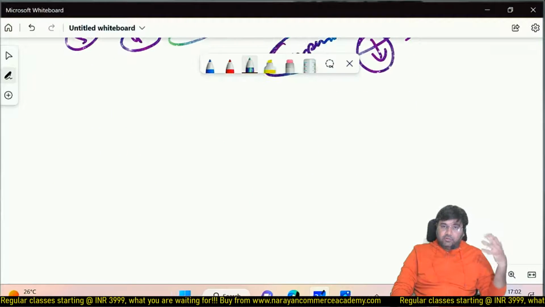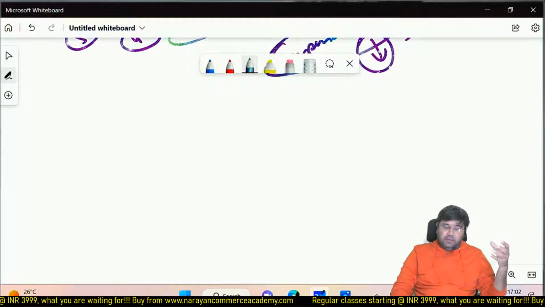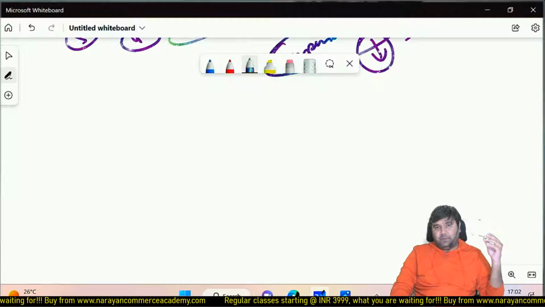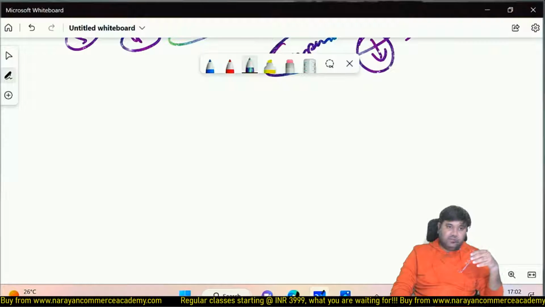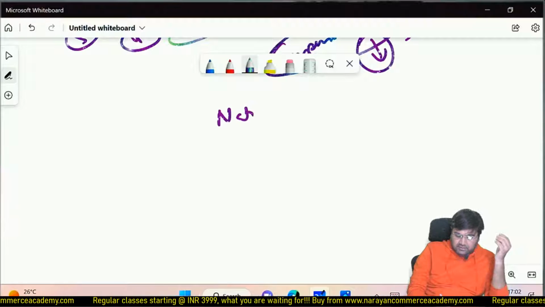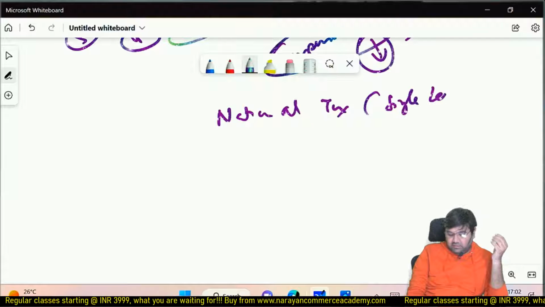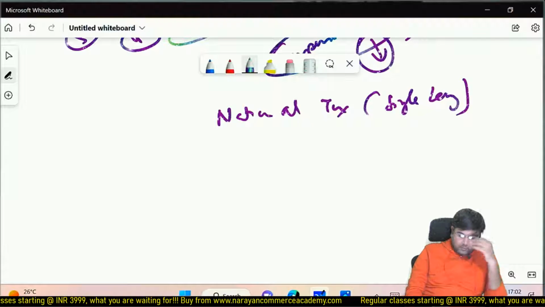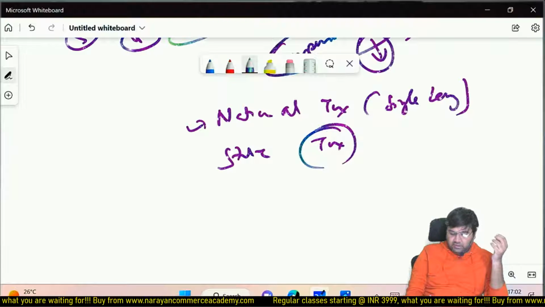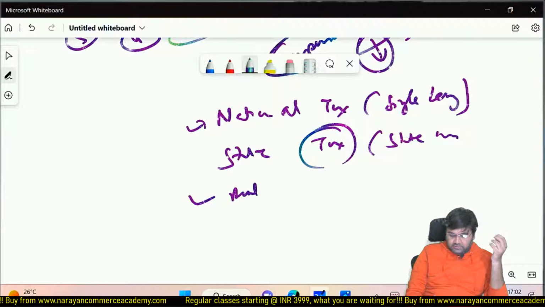So now coming back to GST, when they wanted to implement GST, they discussed what is going to be the form of GST. There are various forms, so they studied other countries. In other countries there are, let's say, national tax, or you can say single levy. Then state tax, where state-wise tax was there, and the third one was dual tax.